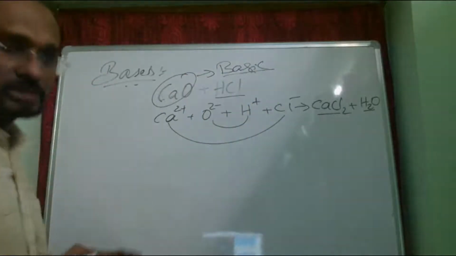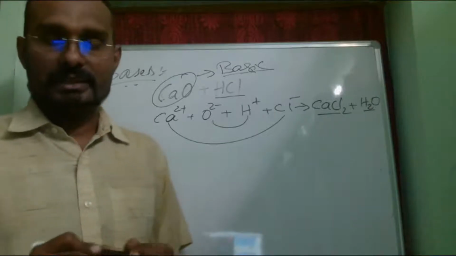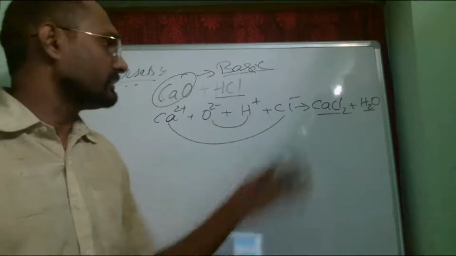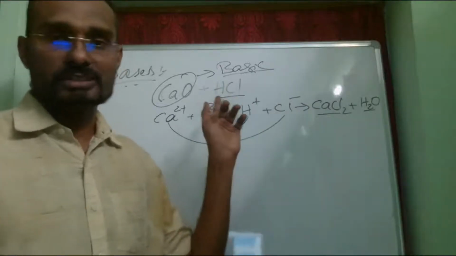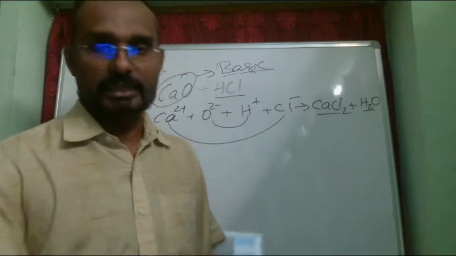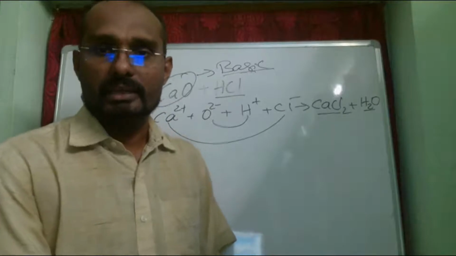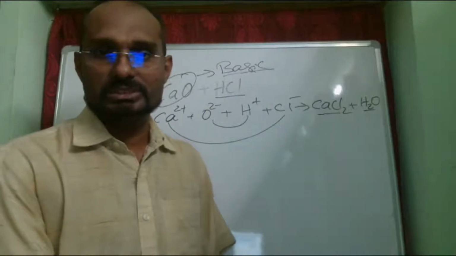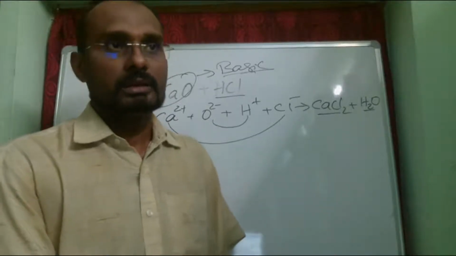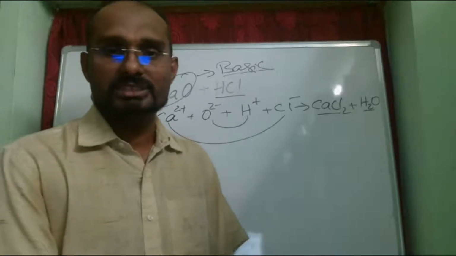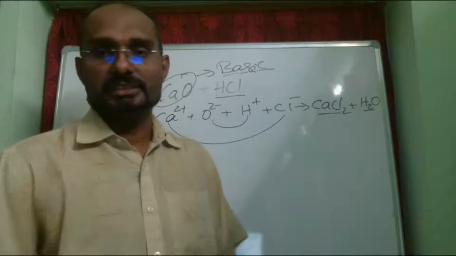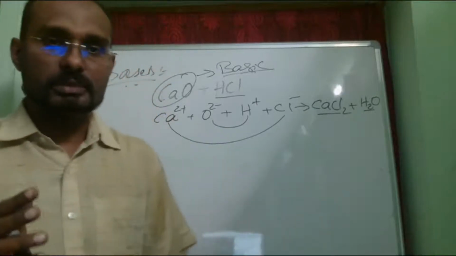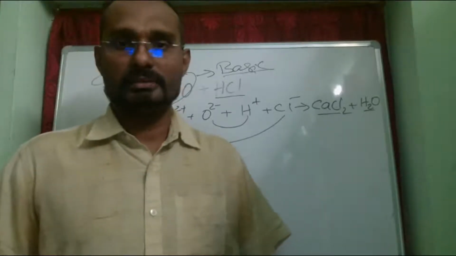So whenever metallic oxides react with an acid, salt and water are formed, which proves that metallic oxides are basic in nature. Now, what color change do bases show in litmus? A base changes red litmus to blue.